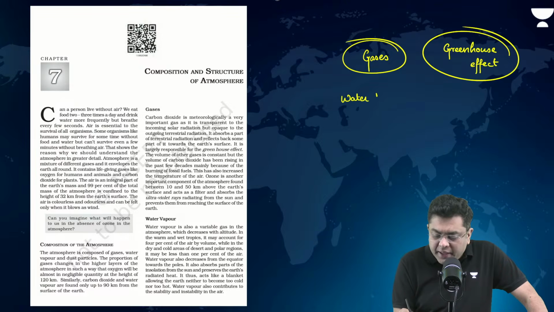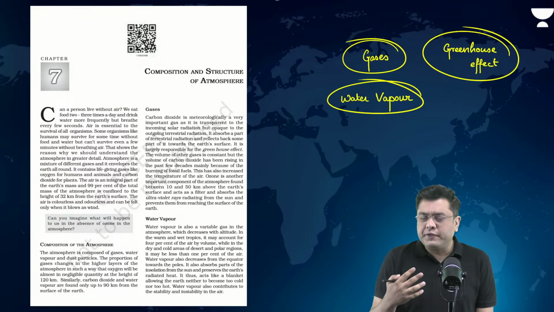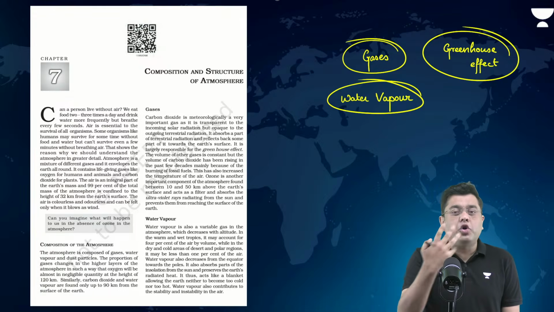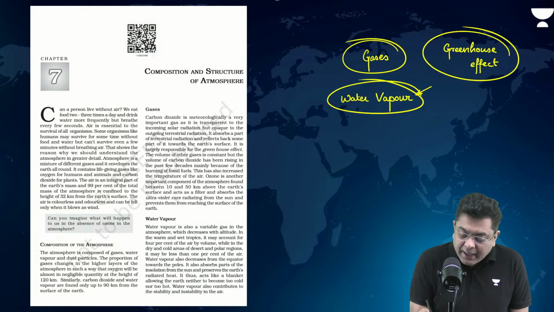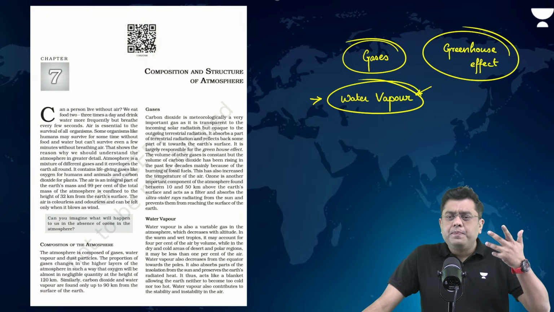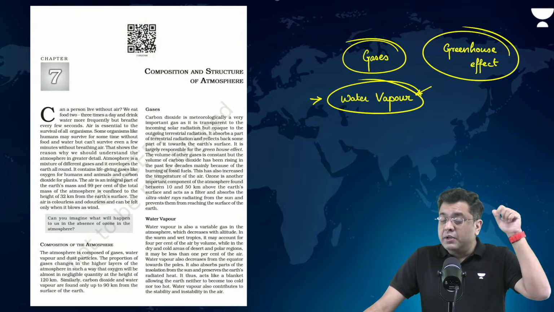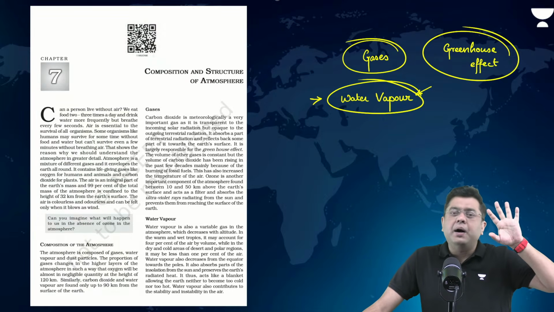Now, water vapor is another major constituent of the Earth's atmosphere. The clouds that you see up in the sky, the rainfall that you receive, the cyclonic formations, the tornadoes, the hurricanes, everything is controlled by the amount and the presence of water vapor in the sky. Now, let's suppose you have some supernatural power bestowed upon you by nature.